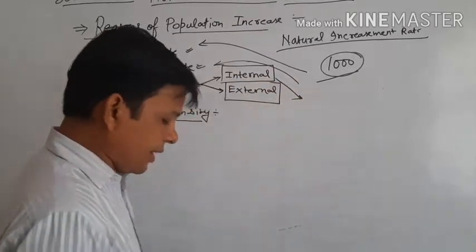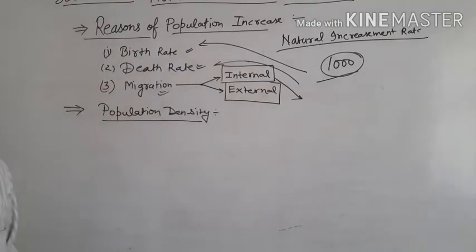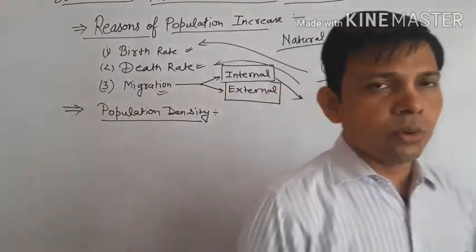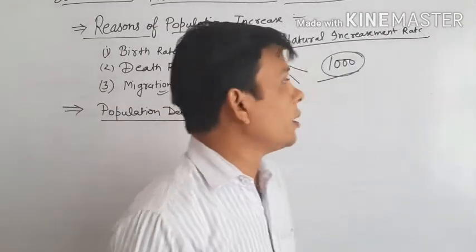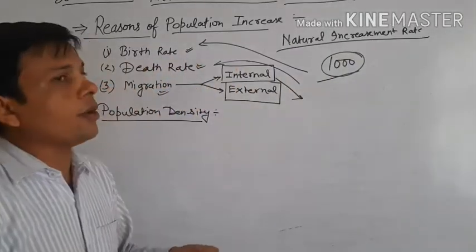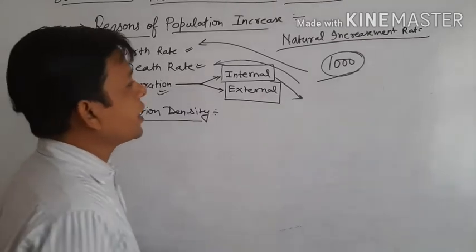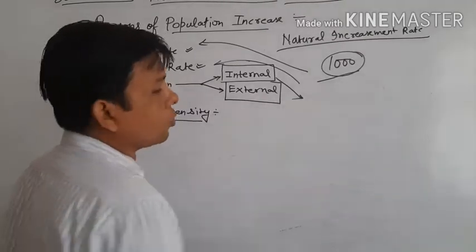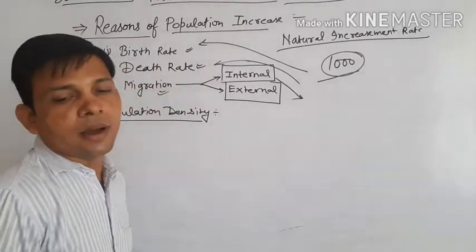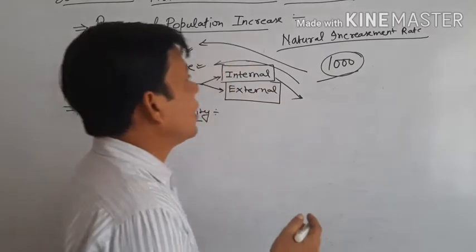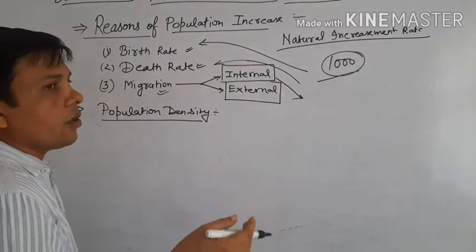As an example, any person who wants to study in higher classes leaves his village and goes out to the town for study purposes. This is internal migration. And you know that many women after marriage go to other city areas or other villages.